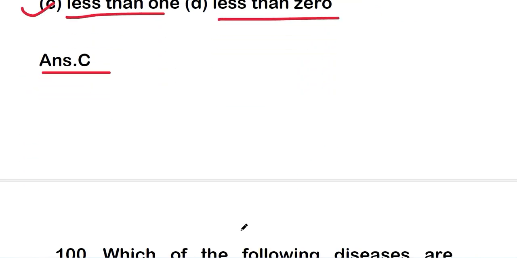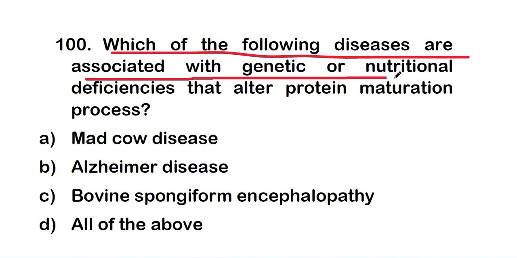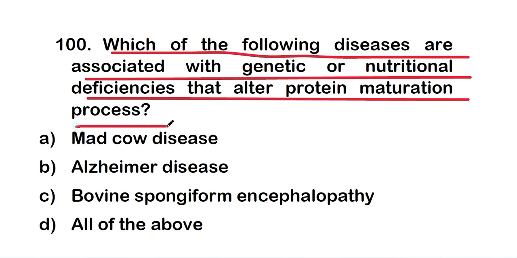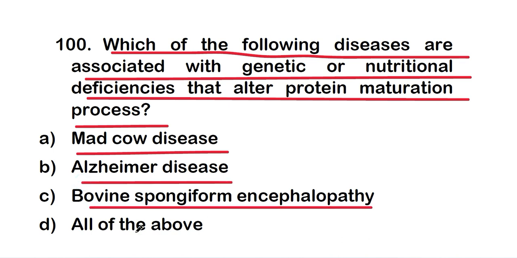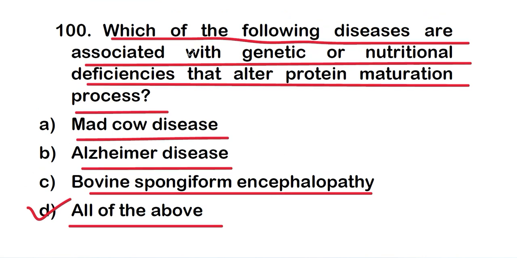So let's move on to the last question of this video. Which of the following diseases are associated with genetic or nutritional deficiencies that alter protein maturation process? And options are mad cow disease, option B, Alzheimer disease, option C, bovine spongiform encephalopathy, or option D, all of the above. And the right answer is option D, all of the above diseases are associated with genetic or nutritional deficiencies that alter protein maturation process.